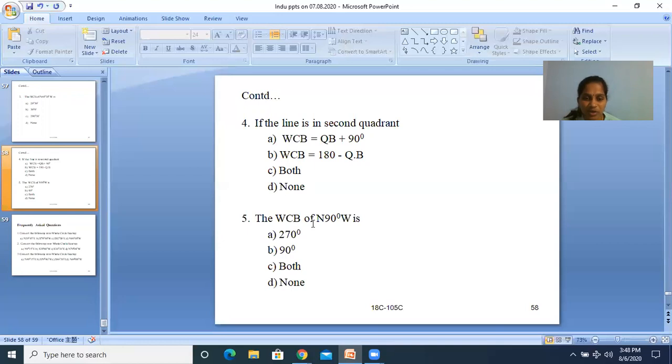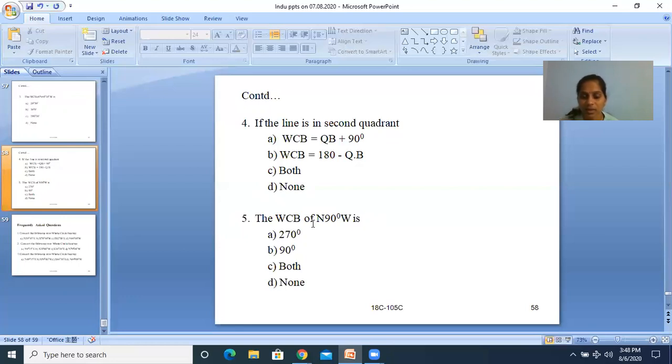Then the fifth one. The WCB of north 90 degrees west. Northwest is the fourth quadrant. 360 minus QB, 360 minus 90, so that is 270 degrees.